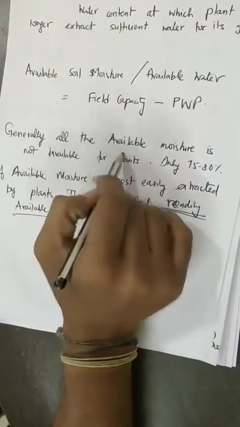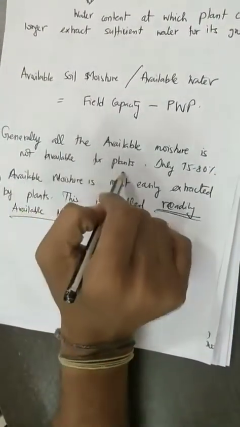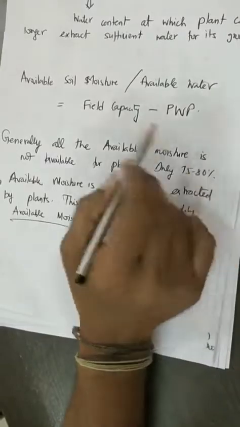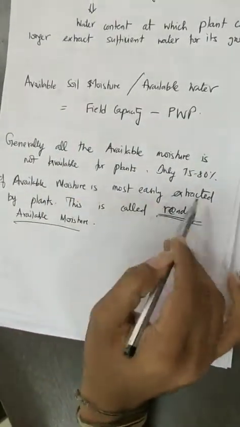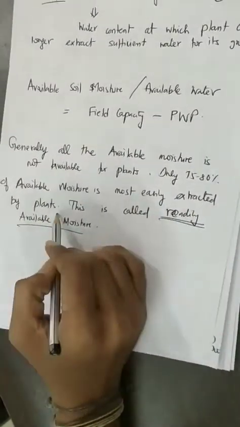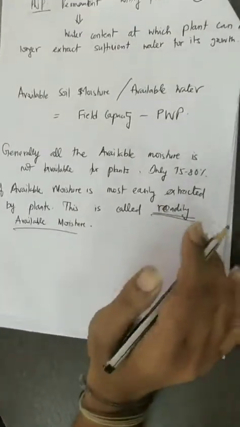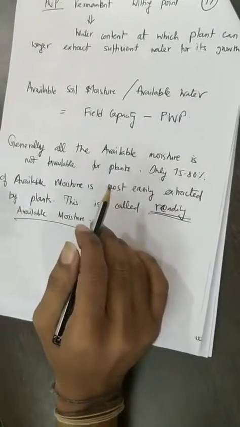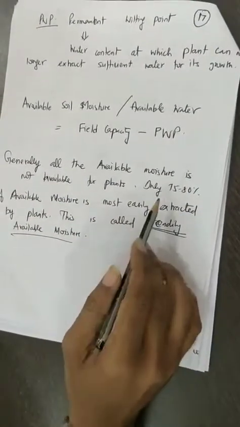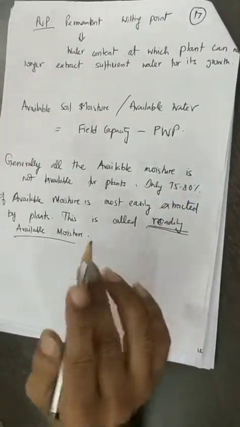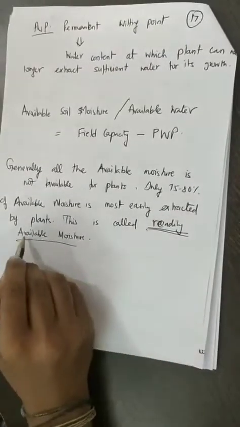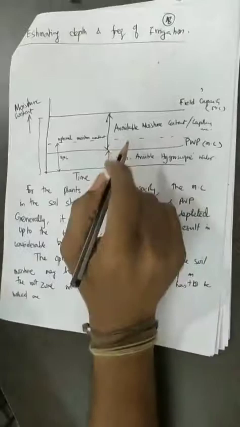So generally all the available moisture is not available for the plants. Only 70 to 80% of the available moisture is readily available or easily extracted by the plants, and this is called readily available moisture. So all the available moisture may not be used by the plants. Only 70 to 80% can be used by the plants, and that is called readily available moisture. This will become more clear like this.